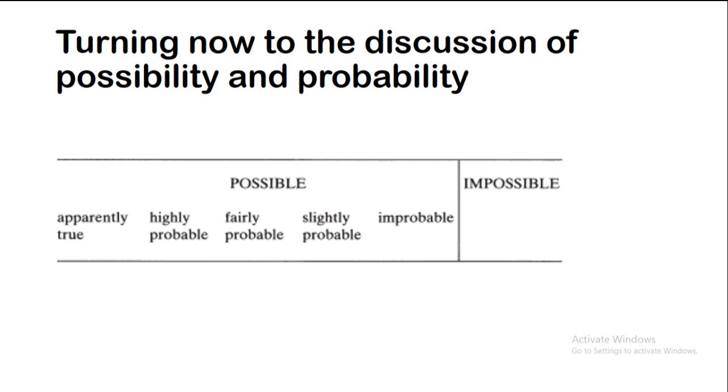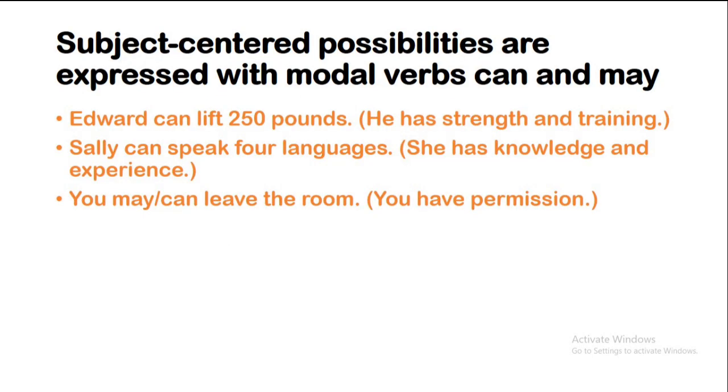Degrees of probability are also expressed with modal verbs. Subject-centered possibilities are expressed with the modal verbs can and may. For example, Edward can lift 250 pounds, and Sally can speak 4 languages. And third, you may or can leave the room.